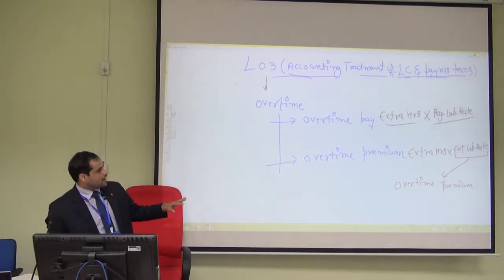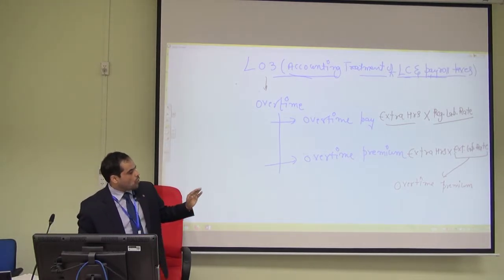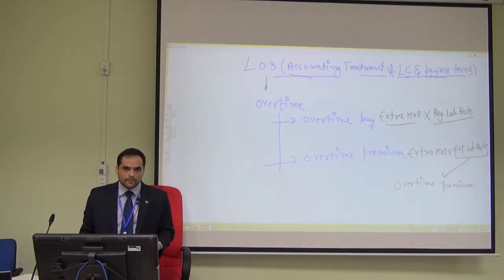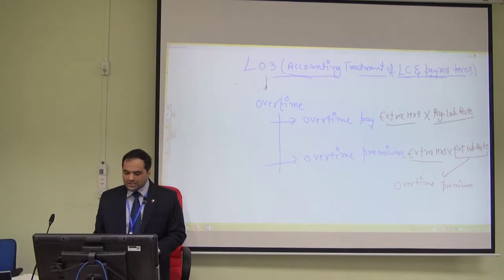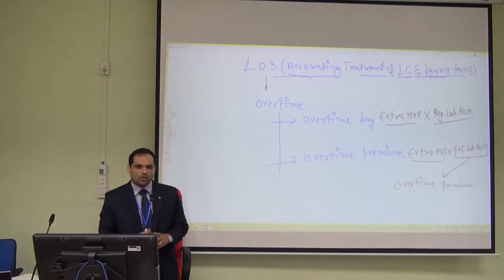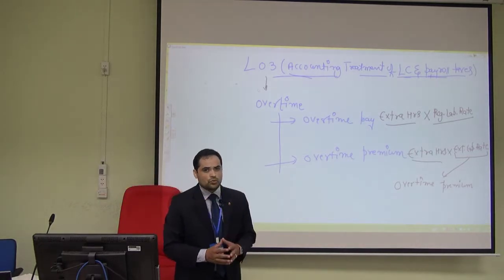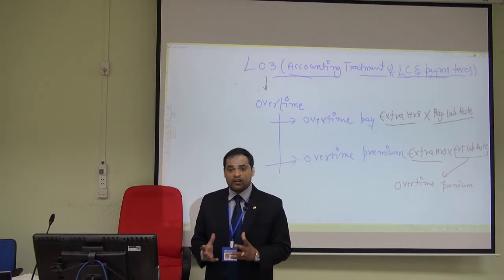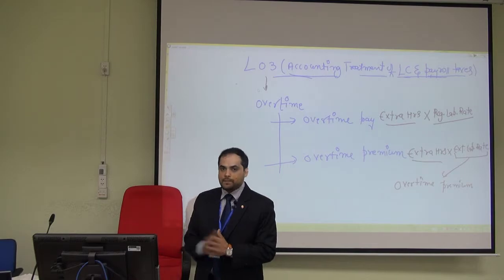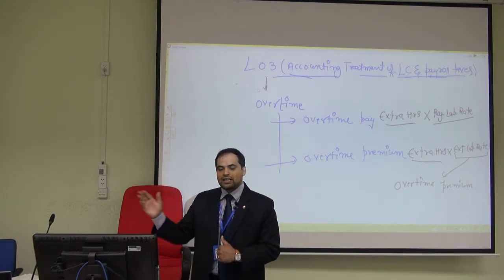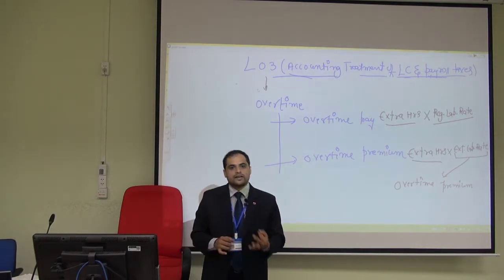This extra rate is called overtime premium. Alright? So I'll give you quick examples of the overtime premium and overtime pay. Overtime pay could be like, a worker is supposed to work until 5 p.m. but instead works until 8 p.m. Not stop at 5, keep working until 8. So those 3 hours are extra.